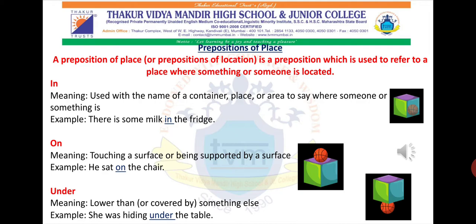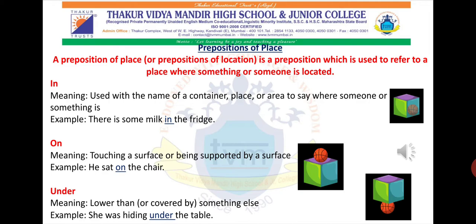Moving ahead, the preposition on is used when something is touching a surface or being supported by a surface. Not only a surface, but also any mechanical device, or when indicating a body part, we use the preposition on. For example, he sat on the chair.